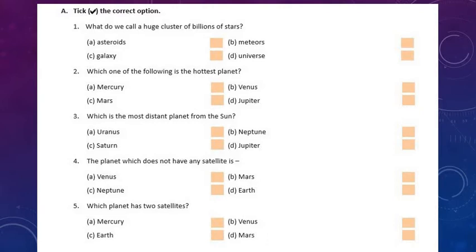Okay. Now next, which planet has 2 satellites? Which planet has 2 satellites? Who has 2 moons? We have only one. Yes, Mars. Mars is the planet which is having 2 satellites. I think I am clear.